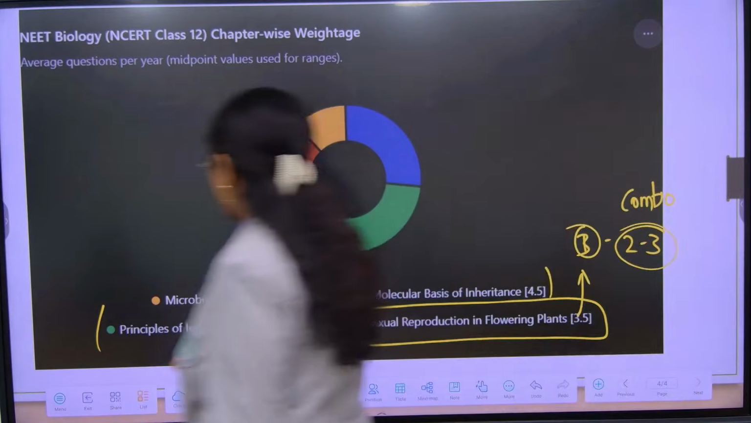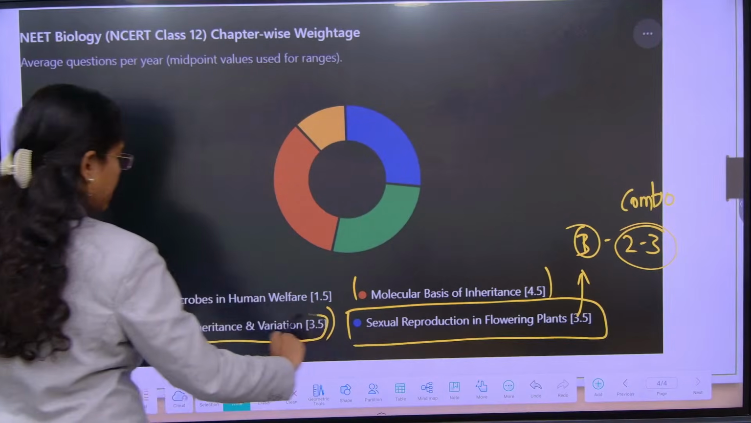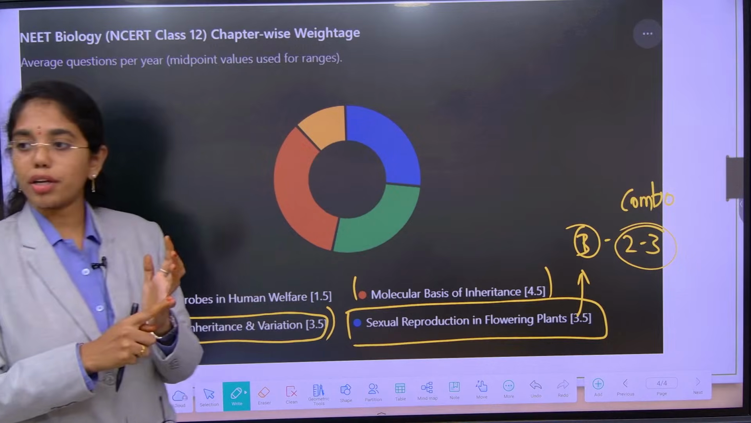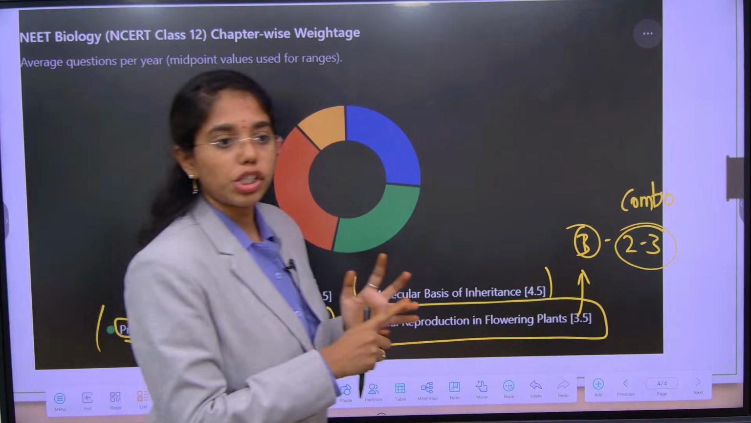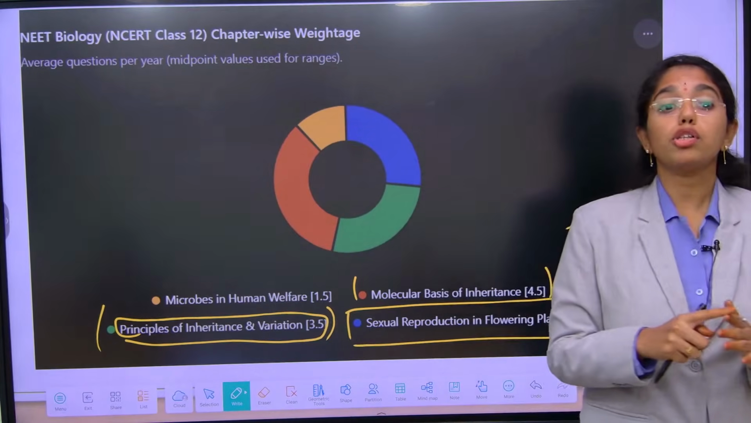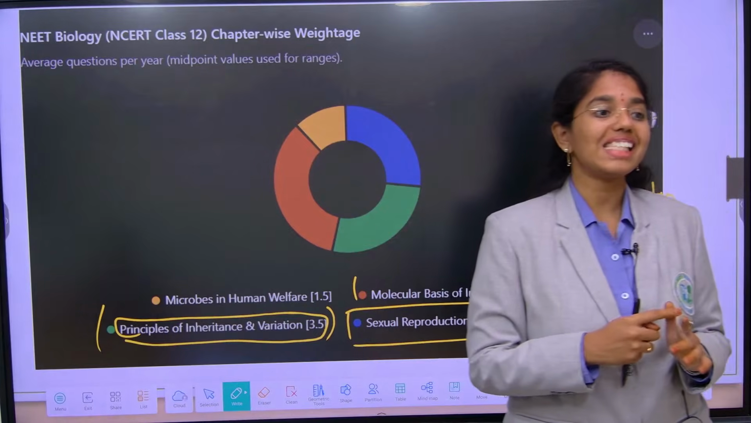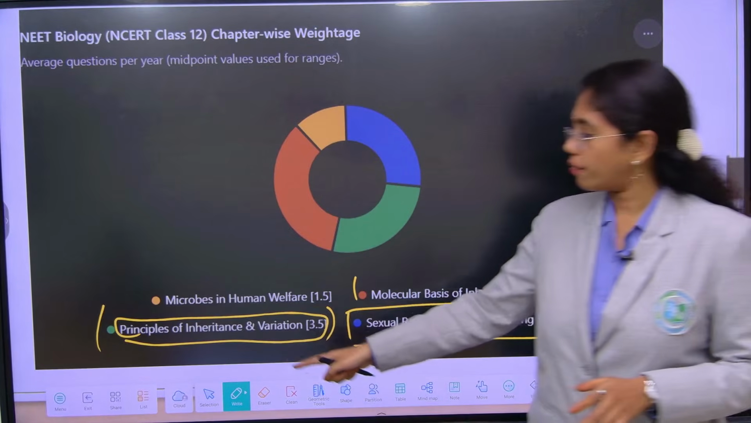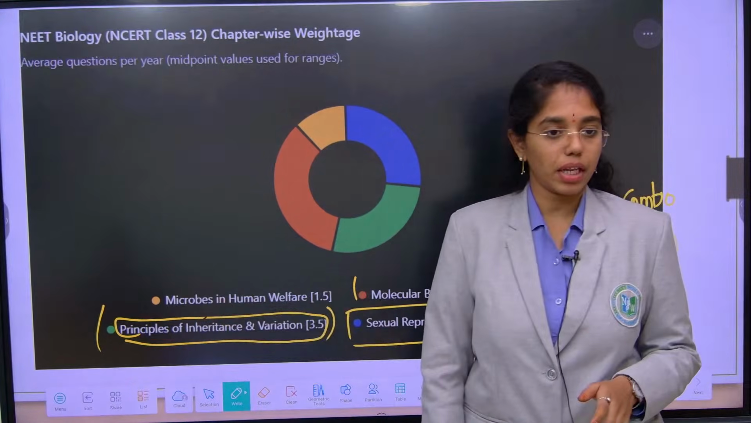So in principles of inheritance and variation, hardly you will get 2 to 3 questions. If we see the previous year questions, they are mostly from dihybrid cross, linkage and recombination, sex determination, and mostly chromosomal disorders and genetic disorders. These are the areas we need to focus on.